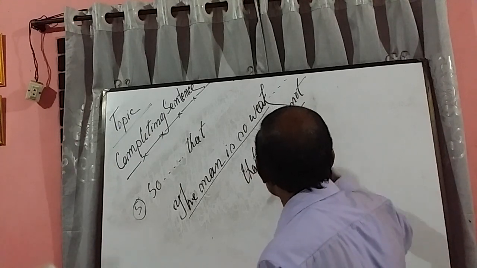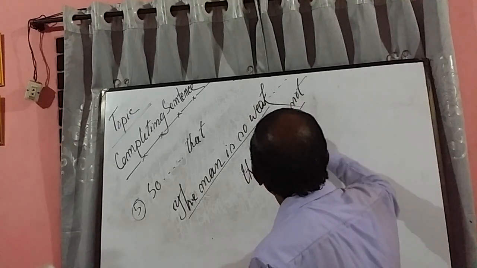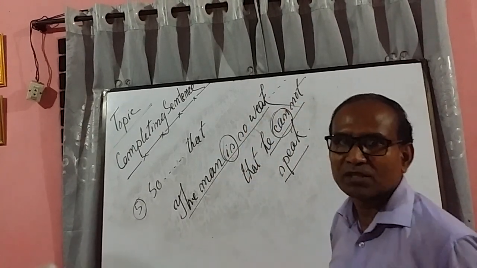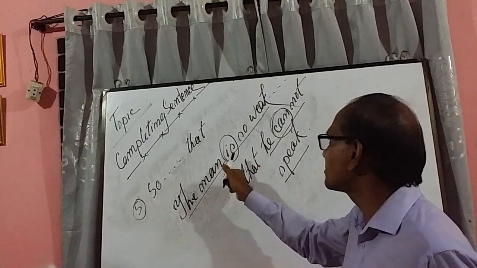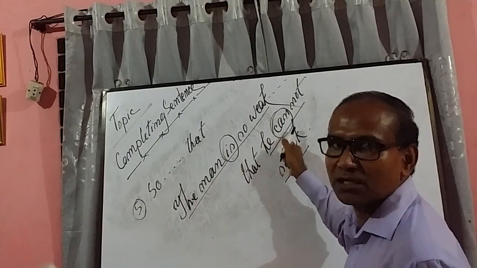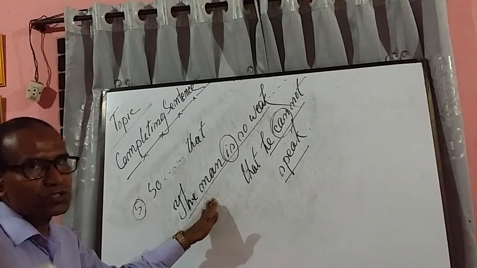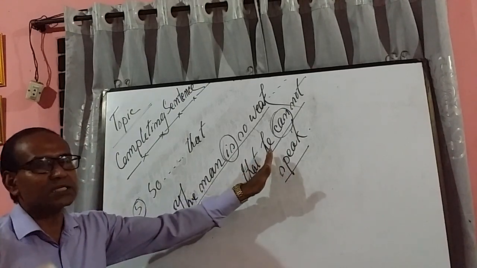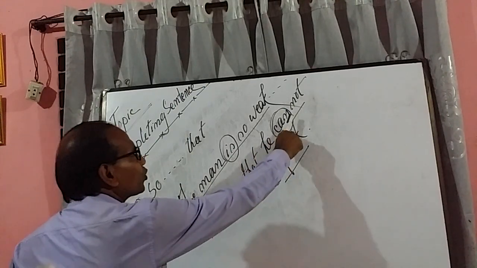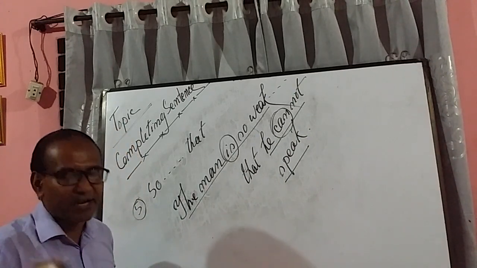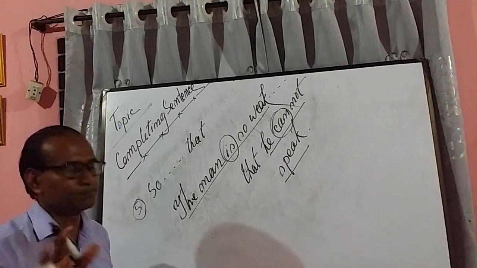It is another sentence. But you have to maintain the tense. The first part of the sentence is in the present form. The second part is in the present form. Usually, in that very case, for the second sentence, you have to use can, could, or may, might. Just keep it in mind. Okay.